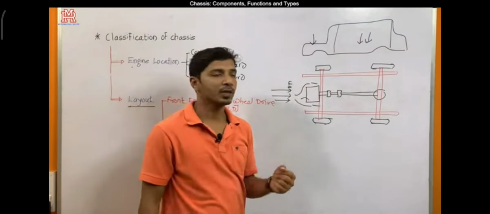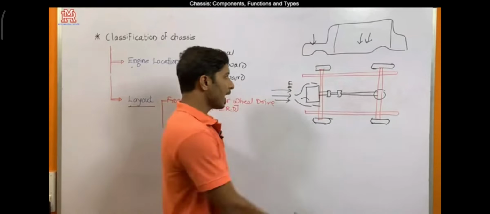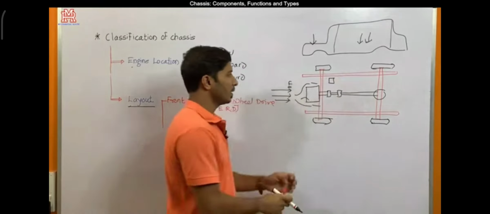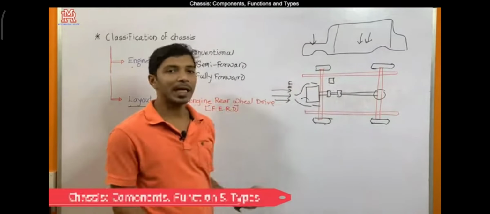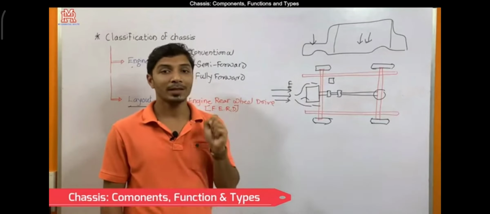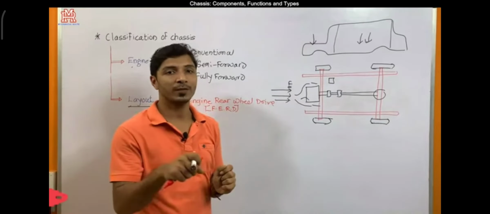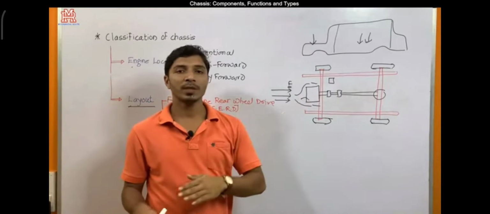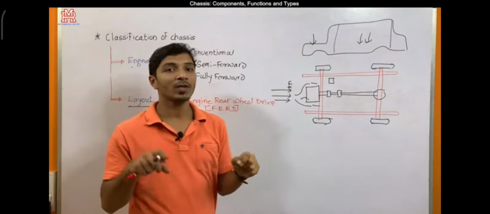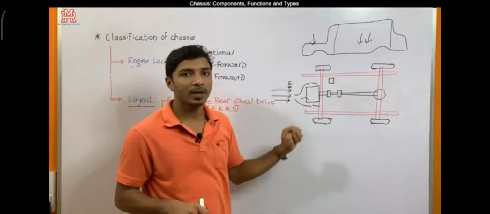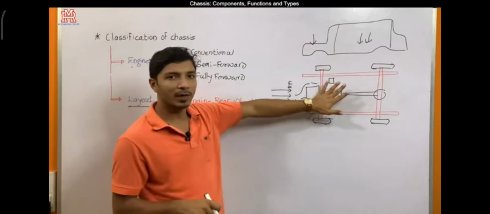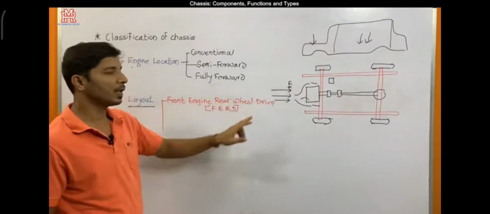The next advantage of this layout is that the driver cabin is somewhere here, so the driver will be at this position. At the time of changing the gear, the driver will be able to experience the noise, and that is required for proper gear shifting. If the gear needs to be shifted from second to third, the driver needs to experience the noise of firing, the noise of the complete vehicle, so that the driver will be able to change the gear smoothly. So these are the advantages as far as front engine rear wheel drive is concerned.